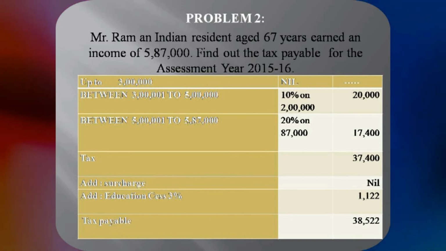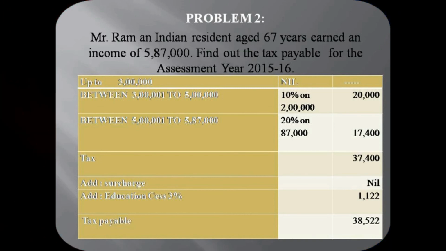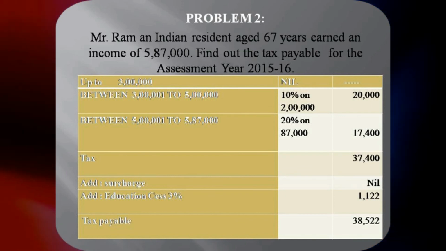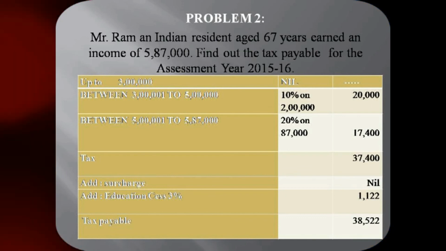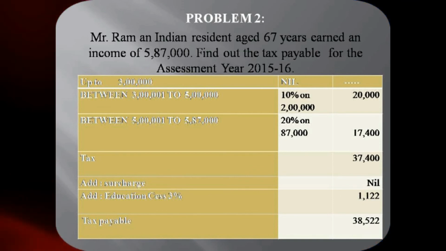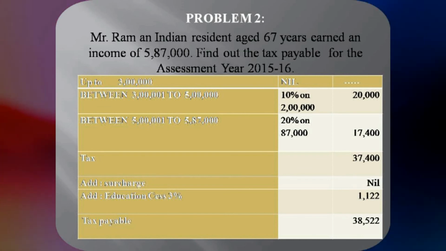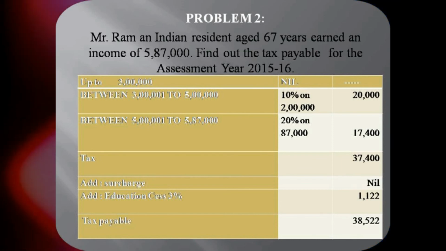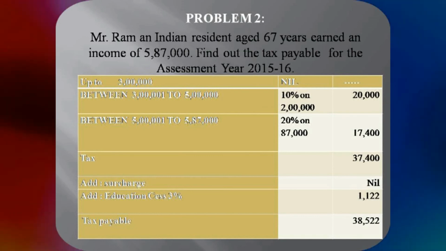What is the rate of education cess? Anybody can you tell me? Education cess, that is 3%. The 3% is to be calculated on 37,400. So it amounts to 1,122. Tax payable is 38,522. This is the tax payable.